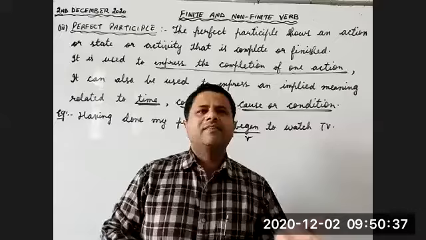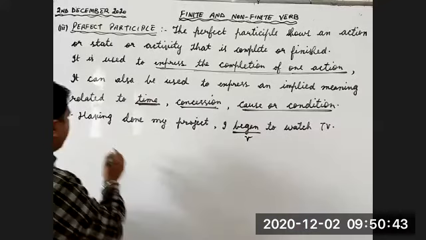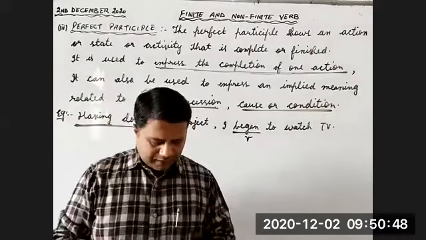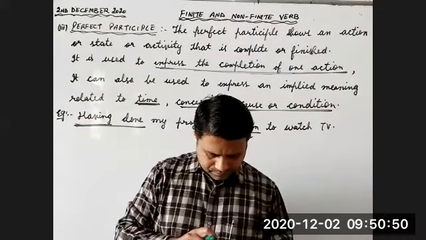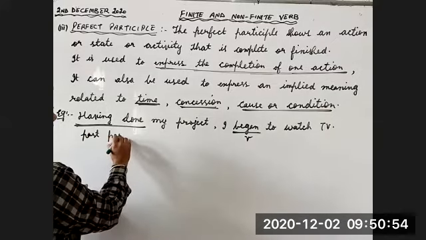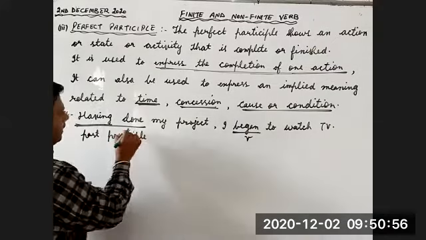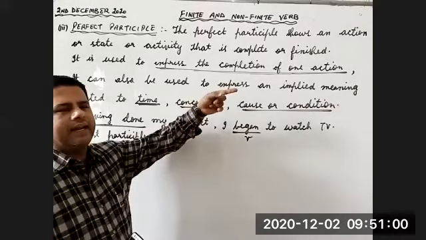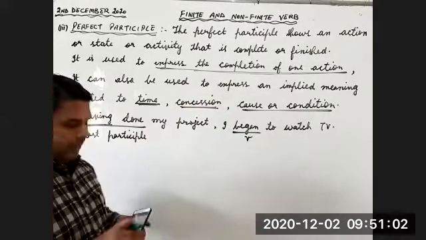We can just guess, but nothing is clear from this. That's why having done is past participle. Children, it shows the completion of one action.